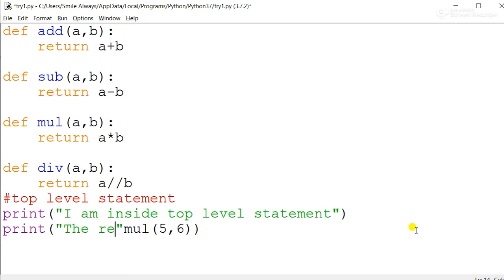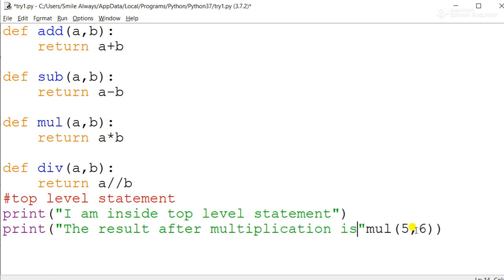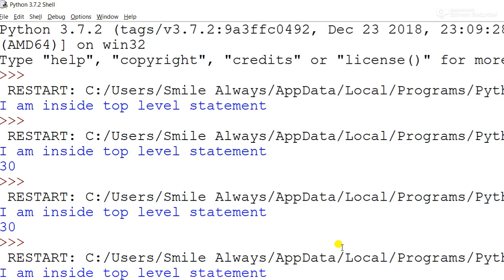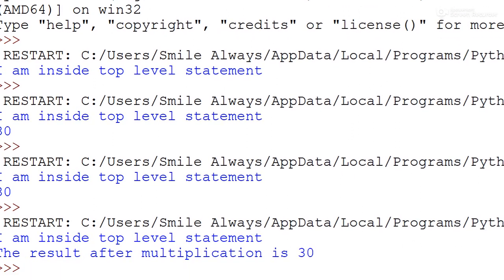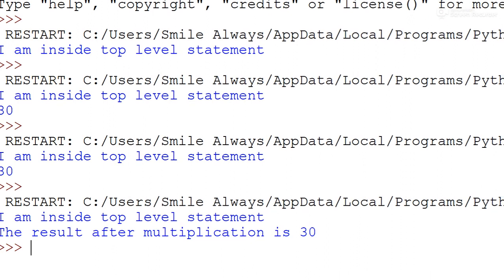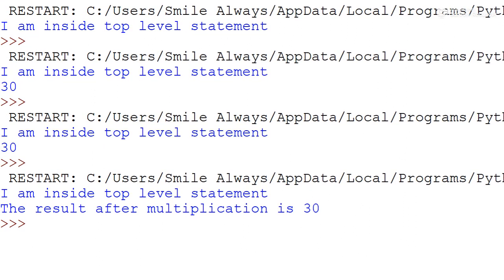The result after multiplication is, and then the value of this function. That's it. Just simply see the output. You can see over here that it is showing the output as I am inside the top level statement. The result after multiplication is 30. I hope this is clear to you all.